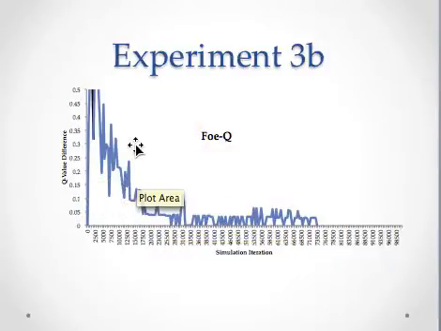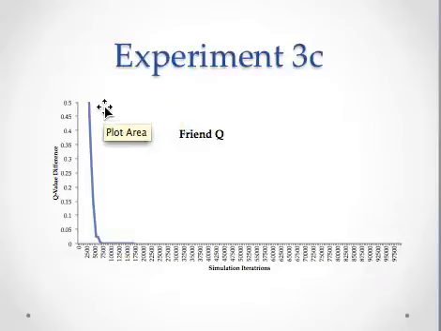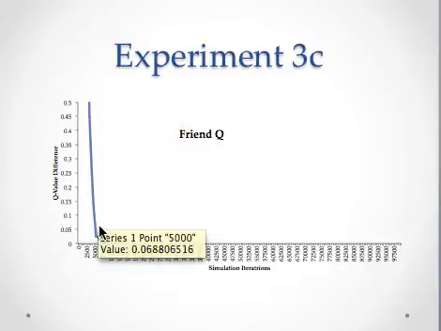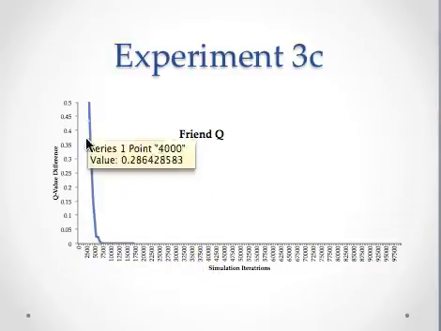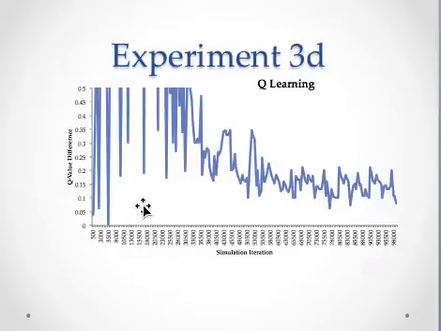In the paper, the Foe Q and the correlated Q were supposed to be very similar. However, my results are very different. The third experiment is actually a very close copy of the one in the paper. The iterations were converging. The convergence was happening at 5,000 iterations.